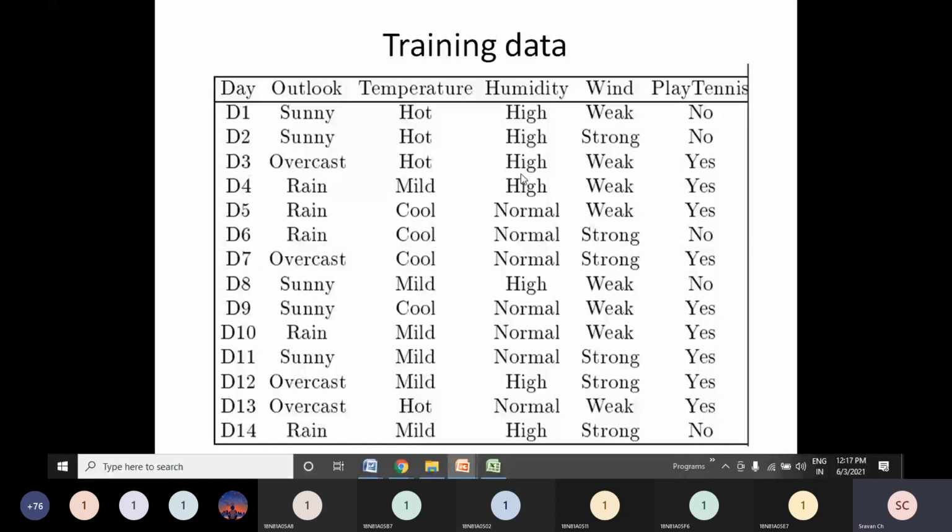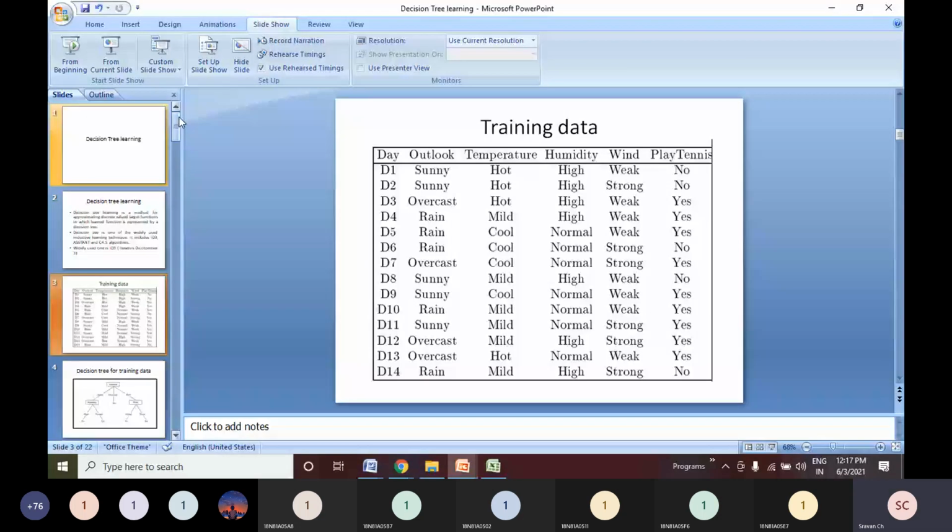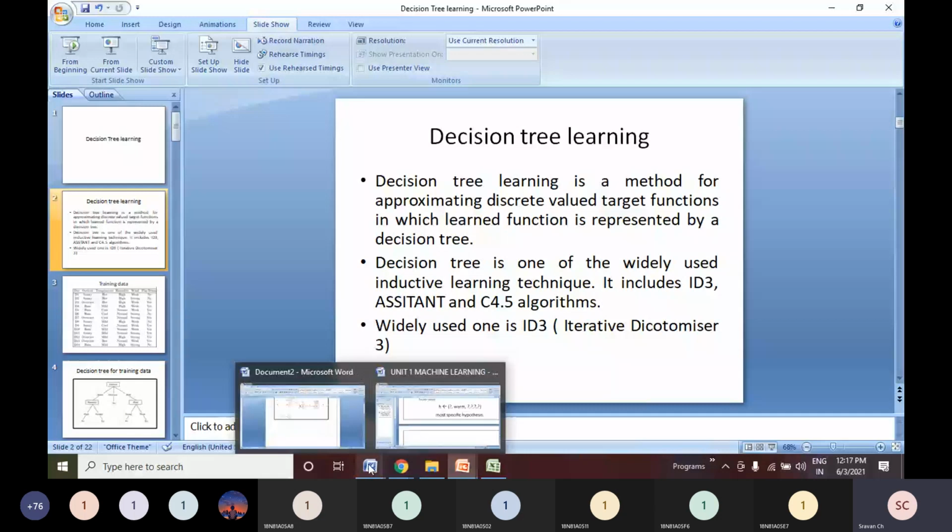But if you observe our candidate elimination algorithm, I'll try to show that data set also. Yeah, I'll try to show you. See here, see this one.